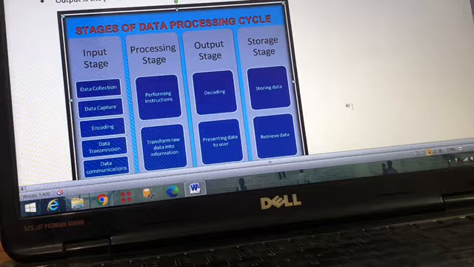first is input, where we collect the data and provide the input to the computer, like, okay fine, you have to work on this particular data. Then the computer will do the process, the next step, and processing will have some particular instructions. Finally the computer will do the process and give the output, which will be shown to the user.